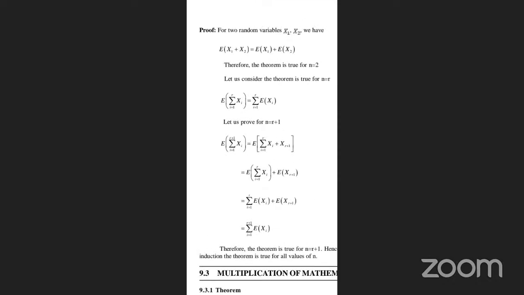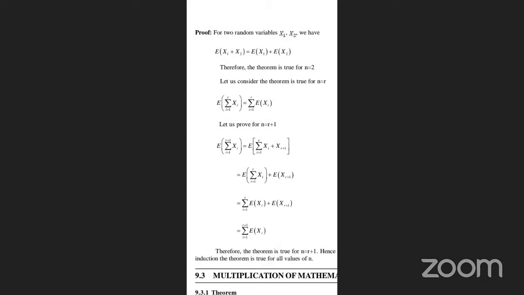For two random variables X1, X2, E(X1 + X2) is E(X1) plus E(X2). Therefore, the theorem is true. Let us consider the theorem for n equal to r: E of the summation of Xi, i equal to 1 to r. So E of the summation for i equal to 1 to r+1 of Xi is E of the summation for i equal to 1 to r of Xi plus E(X r+1). Simplifying, that is the summation of i equal to 1 to r+1 of E(Xi). Therefore, the theorem holds for r+1, and by the principle of mathematical induction the theorem is true for all values of n.